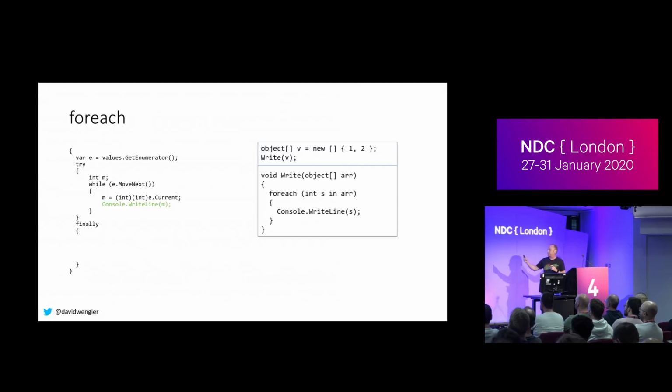This is a loop. Well, pretend that two different developers wrote this code in the box here. Developer A wrote an object array and put some ints into it and then called a method that took an object array. Fine. Developer B wrote a method that takes an object array and pulled some ints out of it. So this looks fine, and if you read that in English, it says for each int in my array, it kind of sounds like, oh, that's going to go through my array, find the ints, pull them out and do something with them. But if we look at the code on the left, which is what the compiler actually outputs, that's not true, right? That's not what's happening.